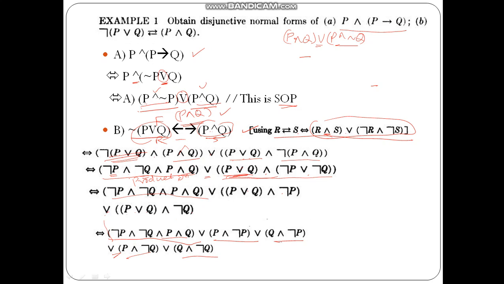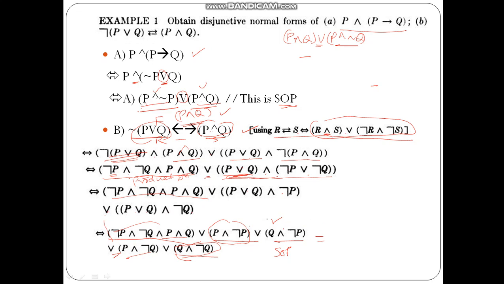Further, if you want, you can eliminate this statement because it is Q and not Q and it is going to be false. You can also eliminate this whole statement because it consists of P and not P. So finally you can stop here itself.